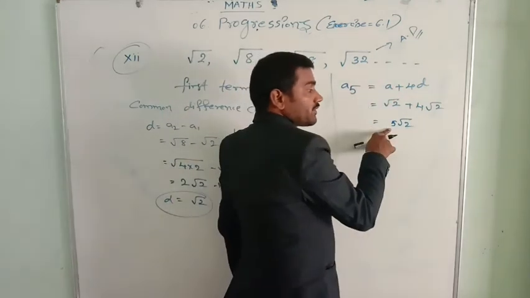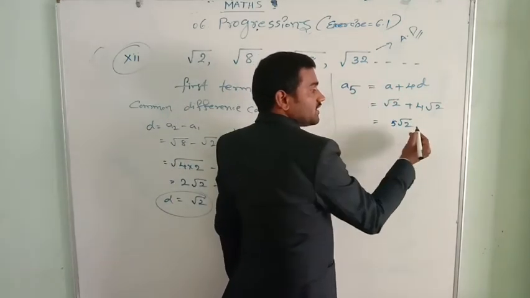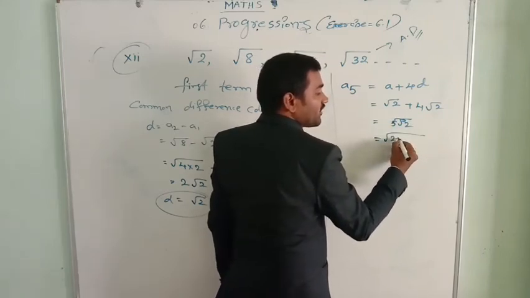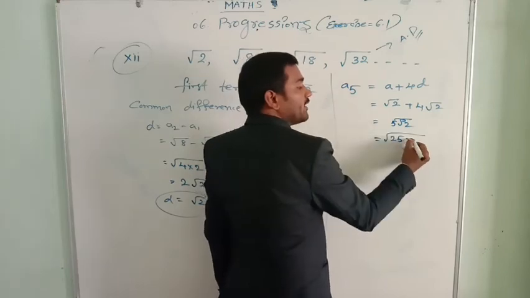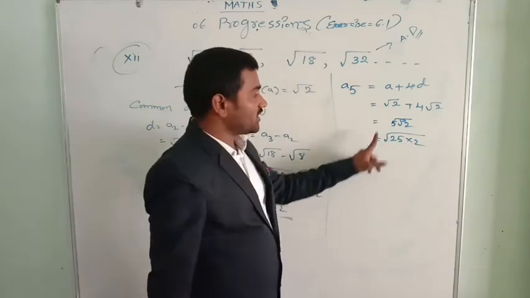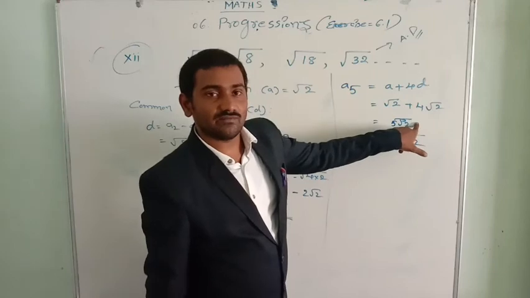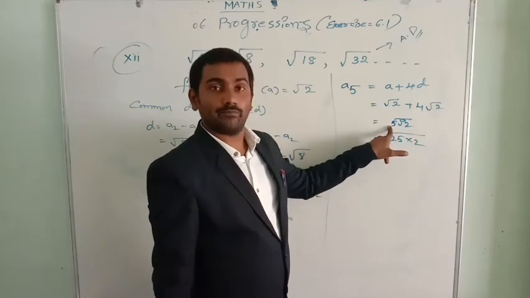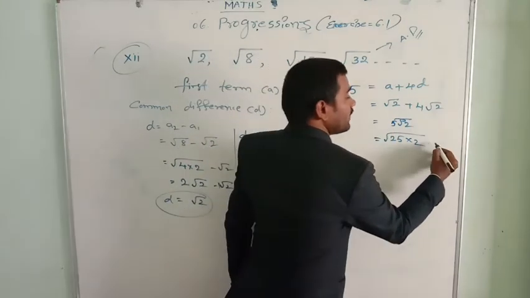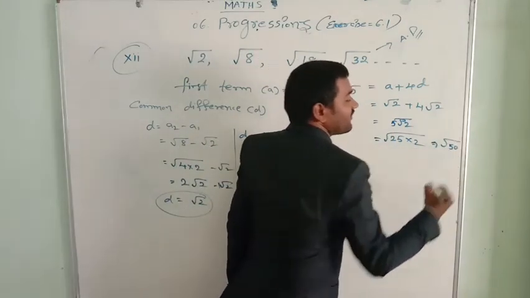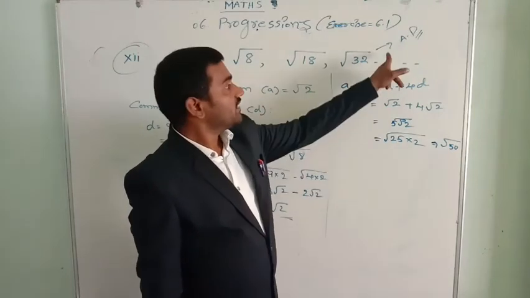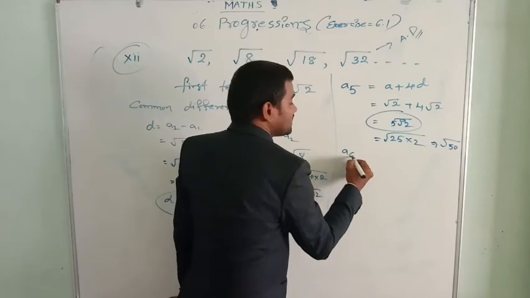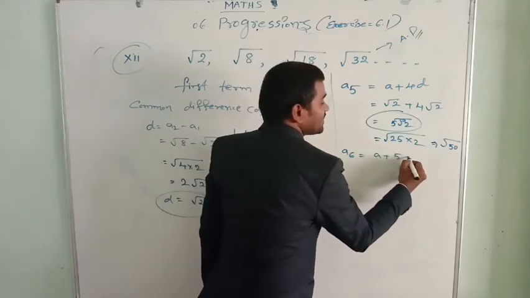This 5 you take it inside the root. Inside of the root if you write, this 5 will go the inside of the root, it become a 25. 25 you bring it out, it become a 5. I hope you understand. This 5 you take inside of it. That we have to write as a 25 because square root of 25 value is 5. Yes. Now 25 into 2 that is root 50. Root 50. Here you can write a root 50. Or not you can write only 5 root 2. That is enough.